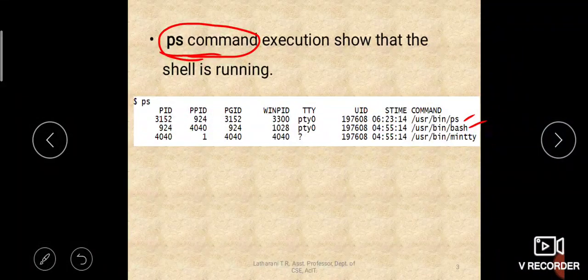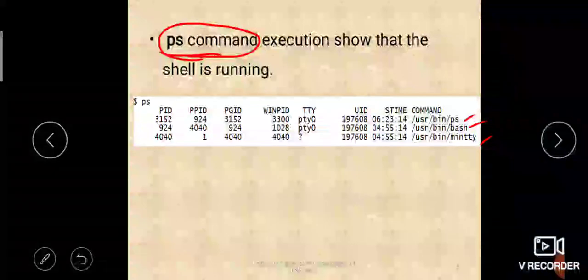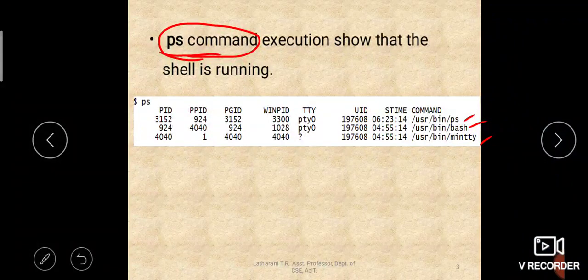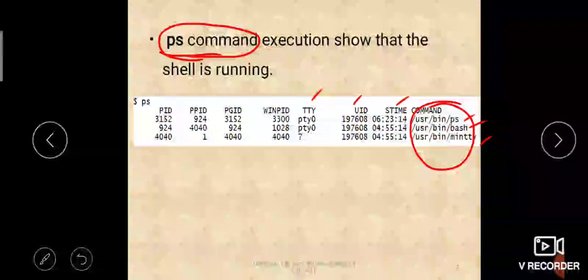Here it is running the bash shell and a MinTTY, which is an emulator for the terminal. Then these are the processes which are running, their UIDs, their start times, and in which terminal they are executing. We have studied the ps command in detail, right?